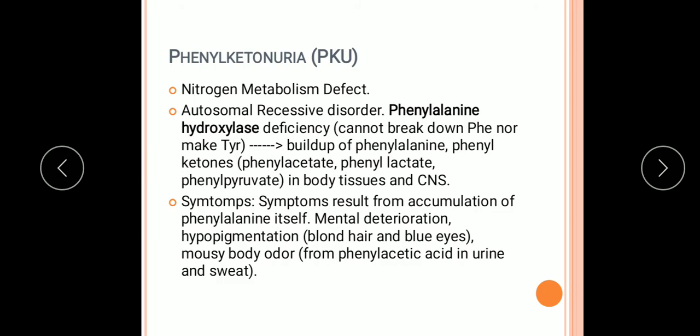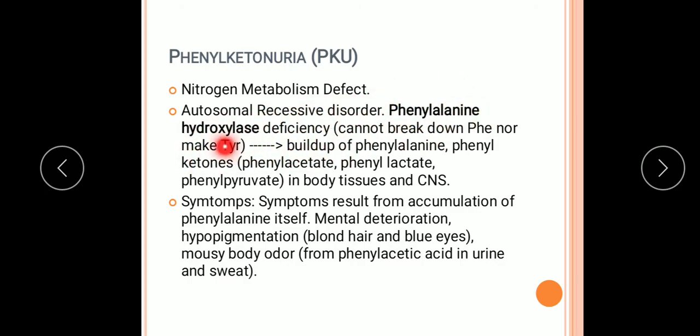Next we'll come to phenylketonuria, PKU. Phenylketonuria is also a nitrogen metabolism defect. It is an autosomal recessive disorder, and what happens here? Phenylalanine hydroxylase deficiency. This enzyme is not formed due to the problem in the genes.